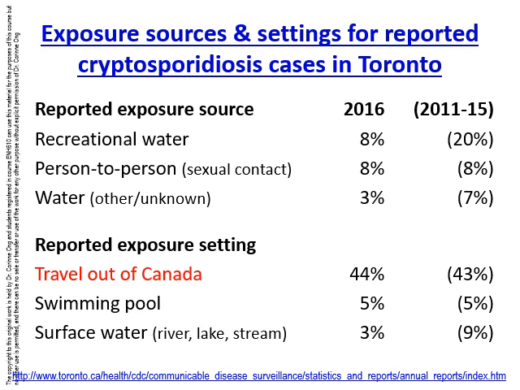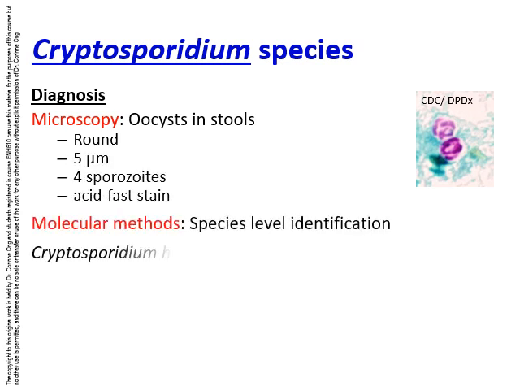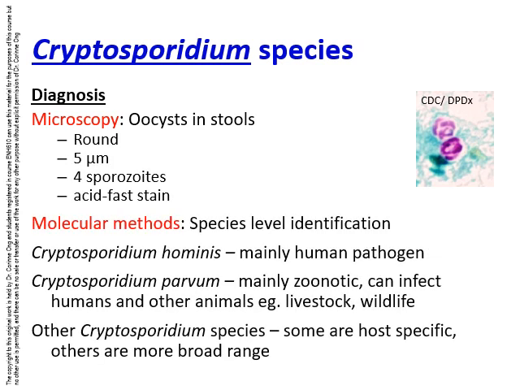Recreational water and swimming pools were the next highest exposure source and setting, although this was in less than 10% of the cases. The lab diagnosis of cryptosporidiosis is by the detection and identification of oocysts in stool specimens. Cryptosporidium oocysts are round, 5 microns in diameter, with 4 sporozoites inside that stain up with acid-fast stain. Molecular methods are used for species-level identification.